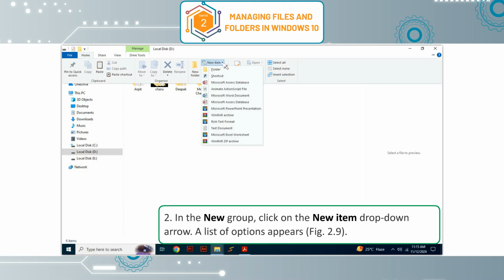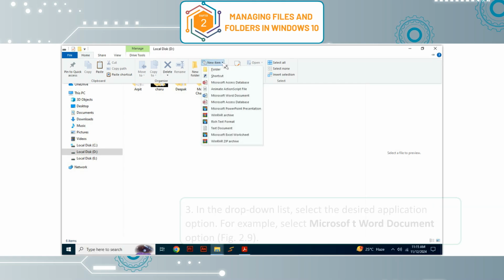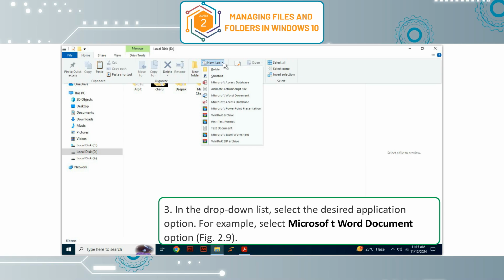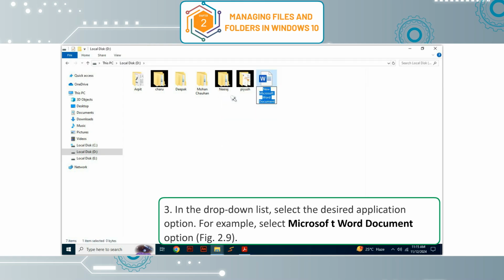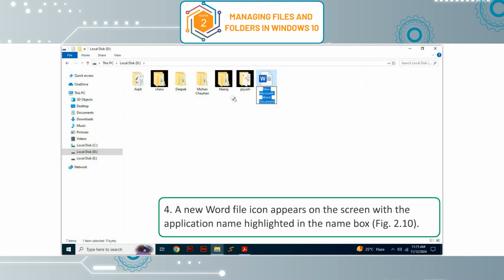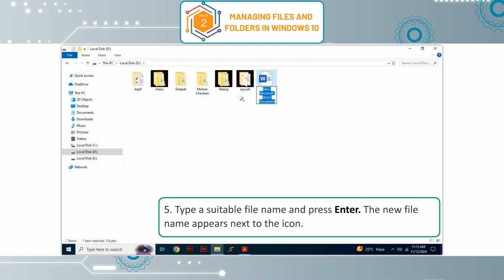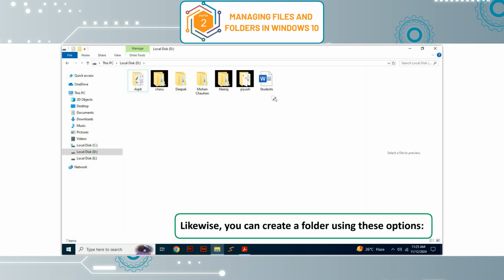A list of options appears, Figure 2.9. 3. In the drop-down list, select the desired application option. For example, select Microsoft Word Document option, Figure 2.9. 4. A new Word file icon appears on the screen with the application name highlighted in the name box. Figure 2.10. 5. Type a suitable file name and press Enter. The new file name appears next to the icon.